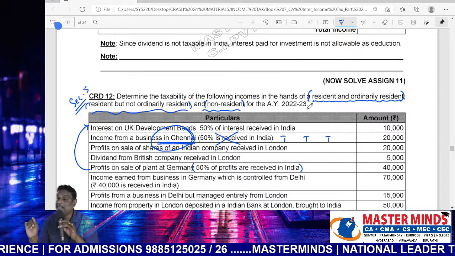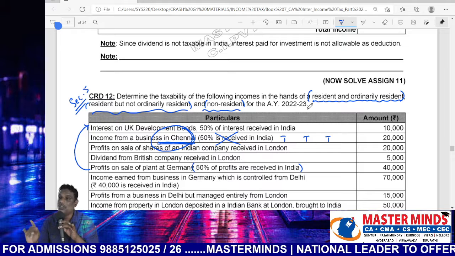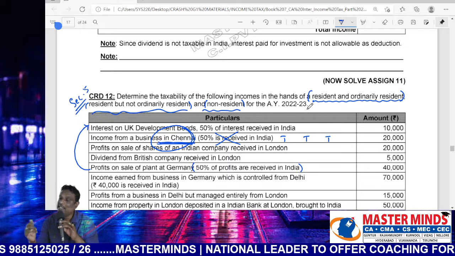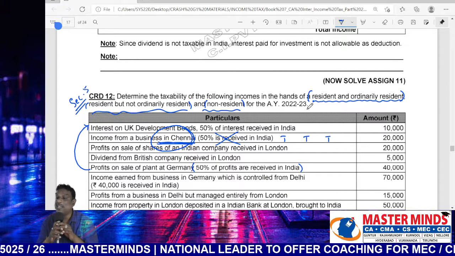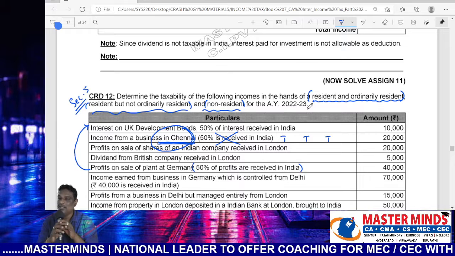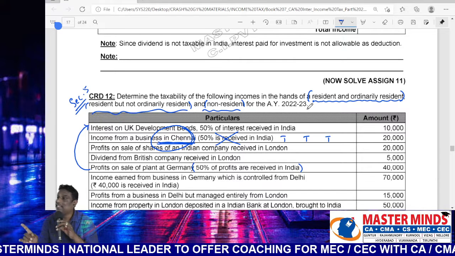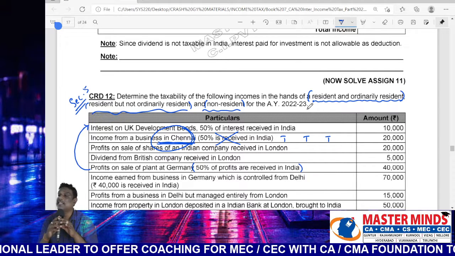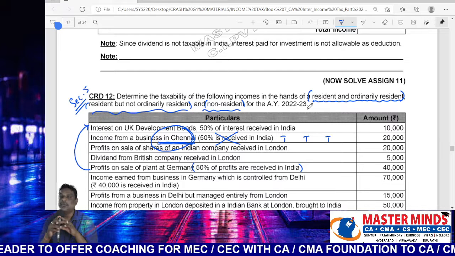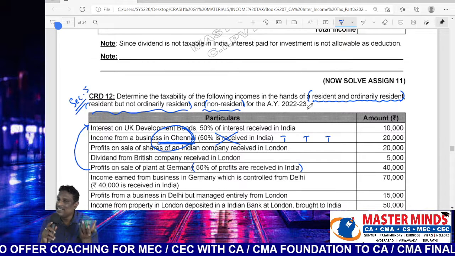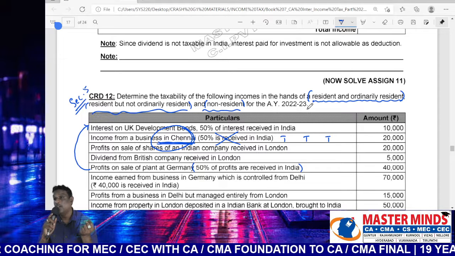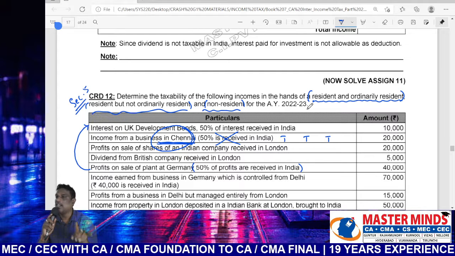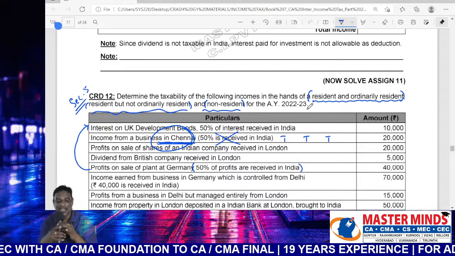Tell me the conclusion from these two points. For taxability of an income in India, it is sufficient to locate either earnings or receipt, any one, in India. Need not locate both in India. If at least one transaction was connected with India, then automatically it will be taxable in the hands of all assessees, irrespective of the residential status. So what if both earnings and receipts are located outside India? Then it will be taxable only in the hands of resident and ordinarily resident, not taxable in the second and third case.